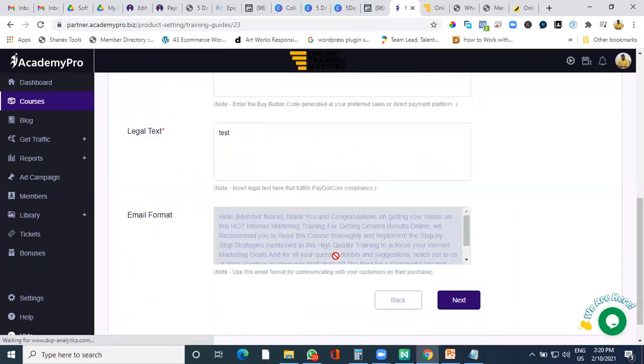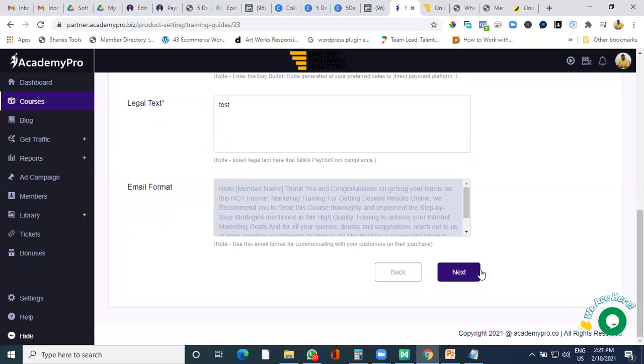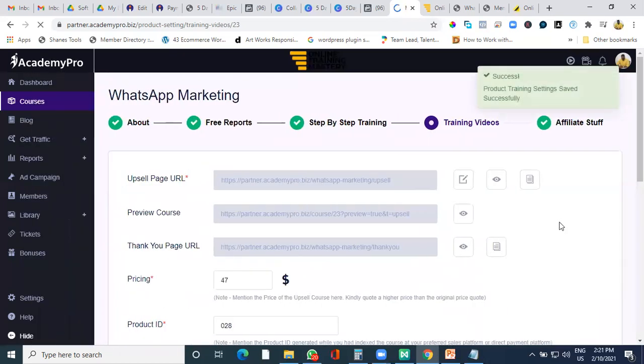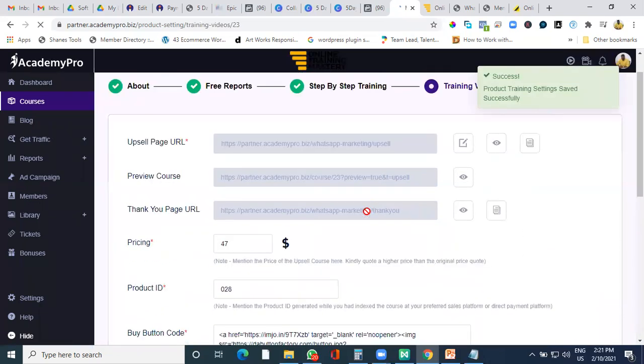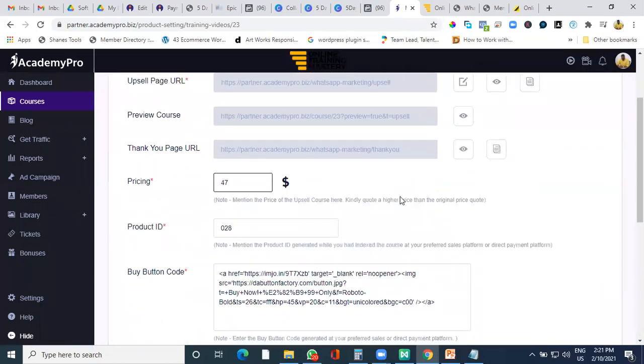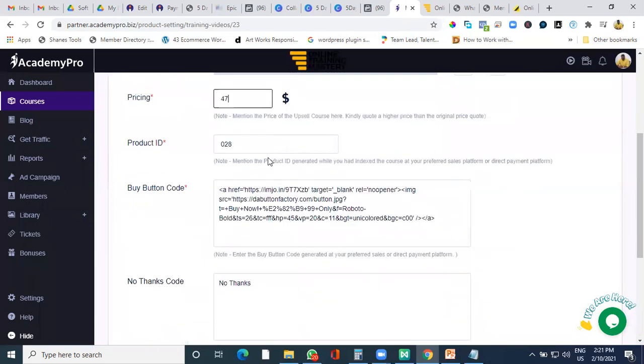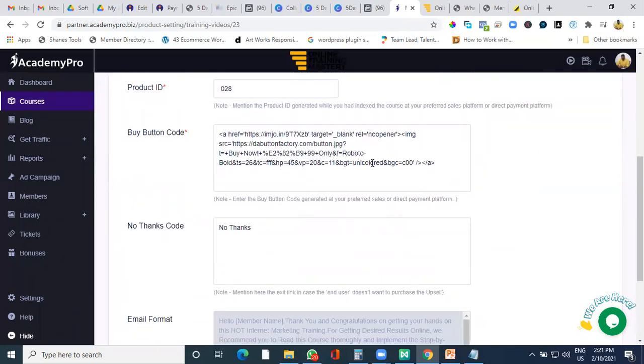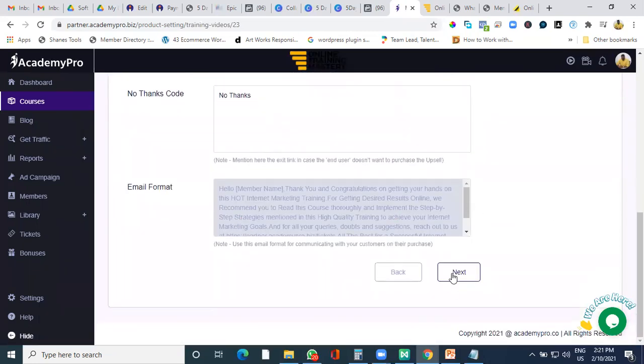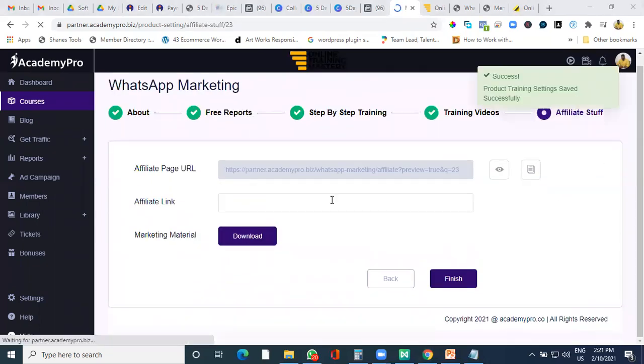Email format, we don't need to do anything. It sends an automatic email to your students. We just click on next and we go ahead. As soon as you move ahead, you will come to the upsell page. You put a higher price. Same process again: put an ID, copy paste the button code, email, we don't do anything, and we click on next. As soon as we go to the last page, this is the affiliate page.